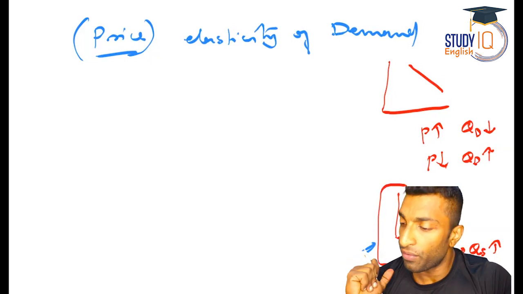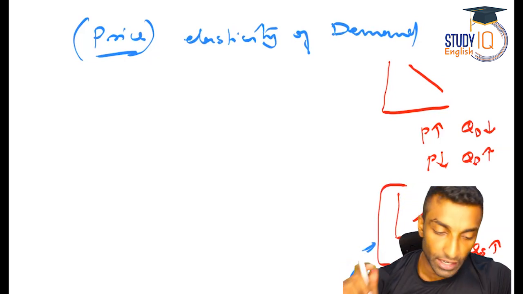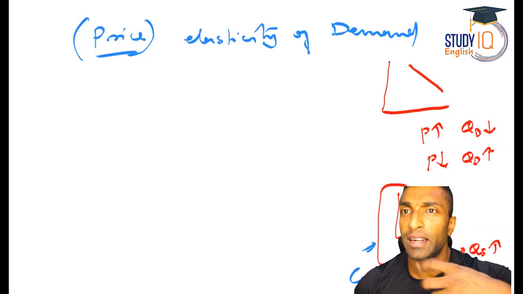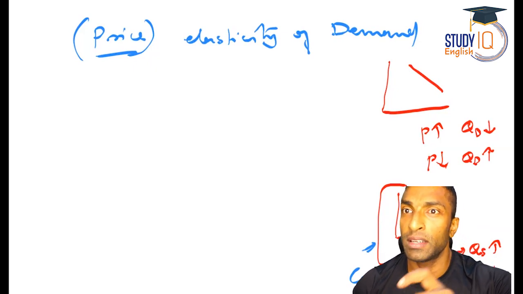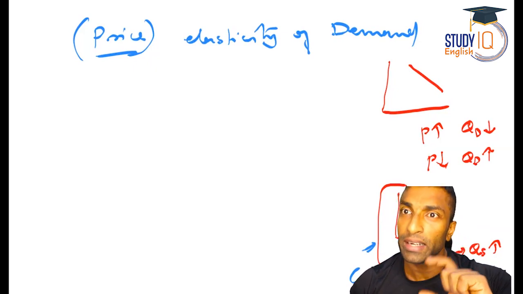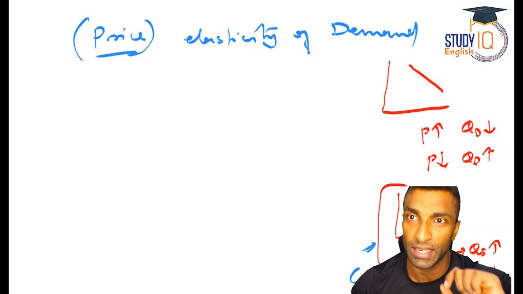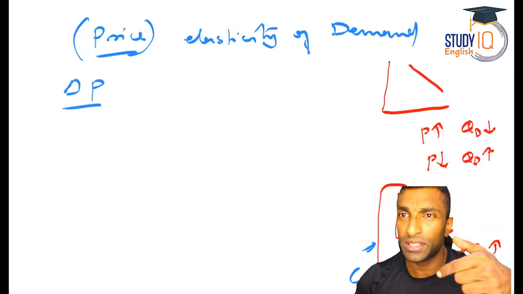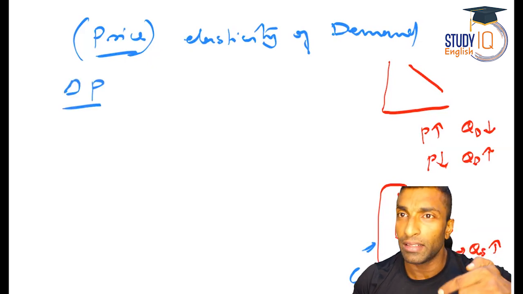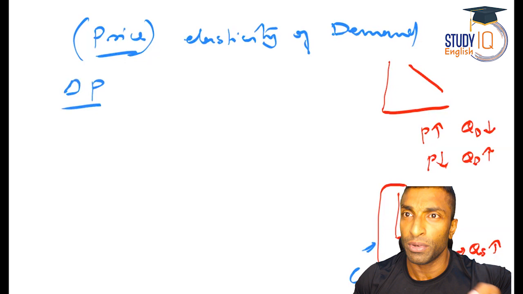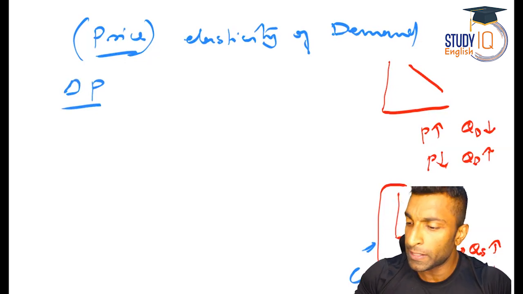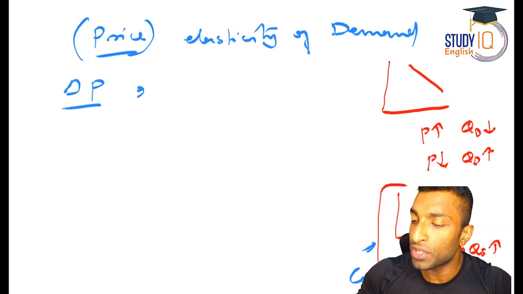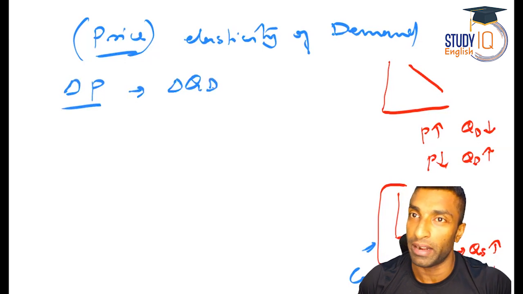Now in this session, we are going to talk about elasticity of demand. It is actually the degree of responsiveness of demand or quantity demanded based on the change in price. So let's say price has changed. There is a change in price. I'll just use the symbol delta to indicate there is a price change. So change in price, and we need to see how much change in quantity demanded.